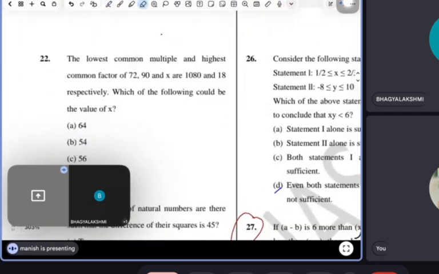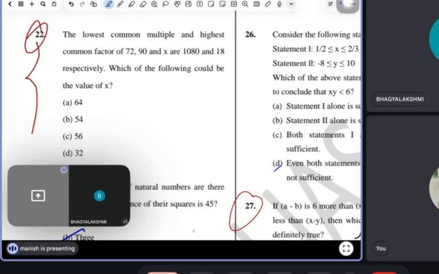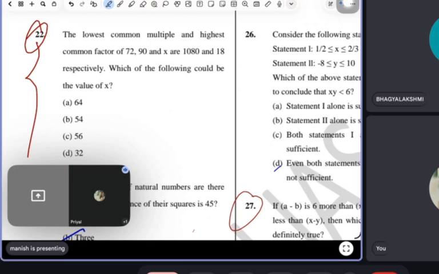Read this question again. The lowest common multiple and highest common factor of 72, 90 and x are 1080 and 18 respectively. Which of the following could be the value of x? Tell me what is the demand. Simple.